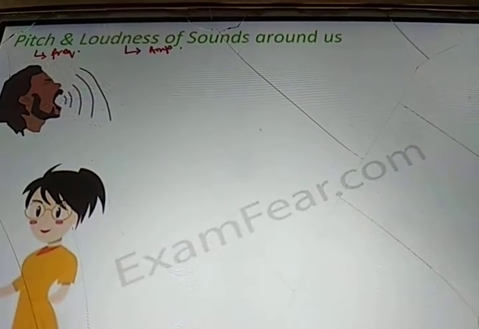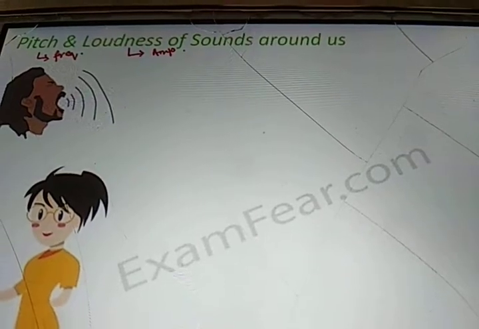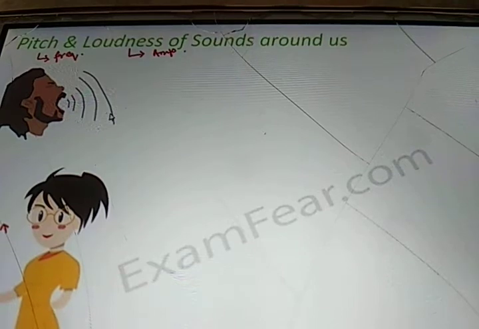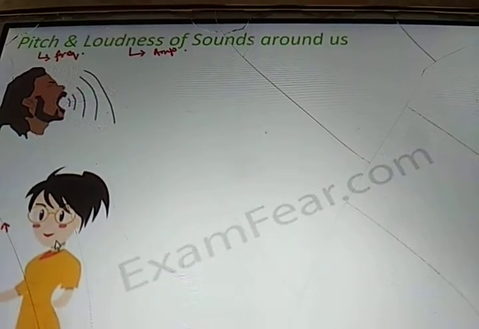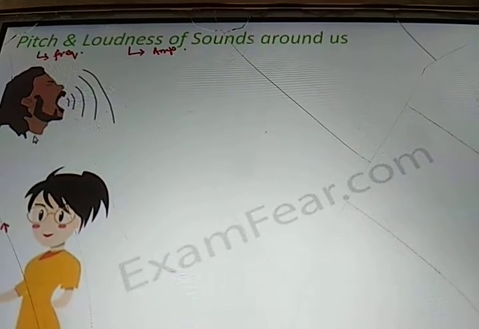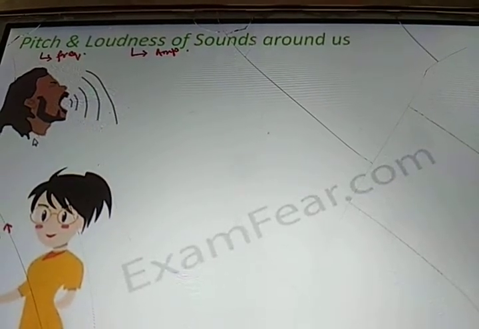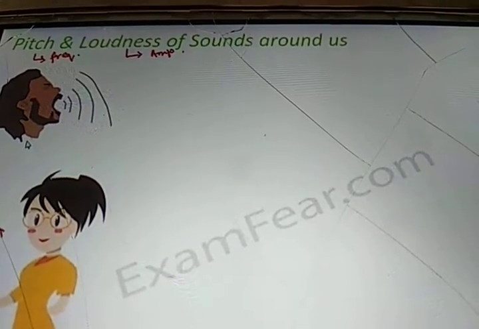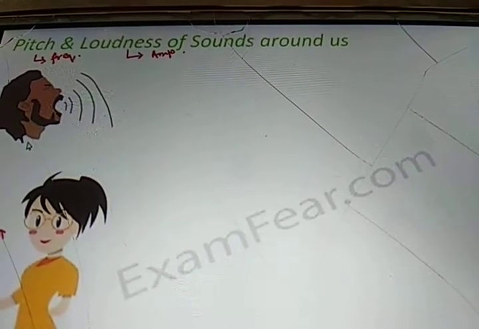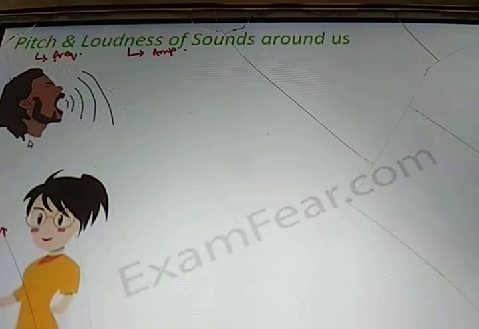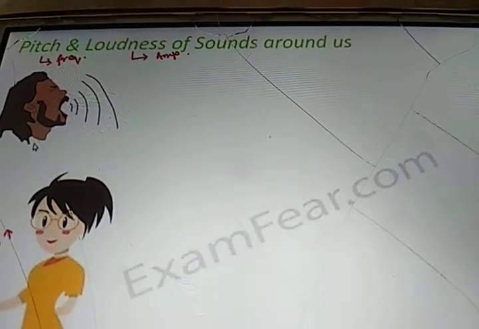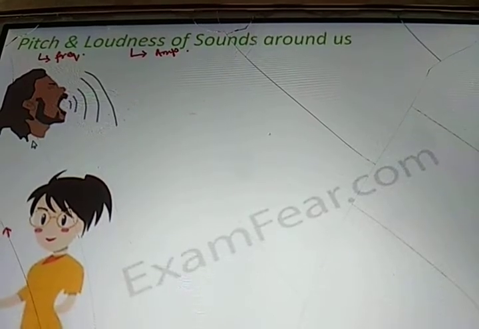In this case, a female voice has a higher pitch, and a male voice has a lower pitch. But if you talk about loudness, a male might have the ability to speak louder than a female. However, it depends on person to person. It is not necessary that a sound which is louder has a higher pitch, because loudness and pitch are different. They are two different characteristics.